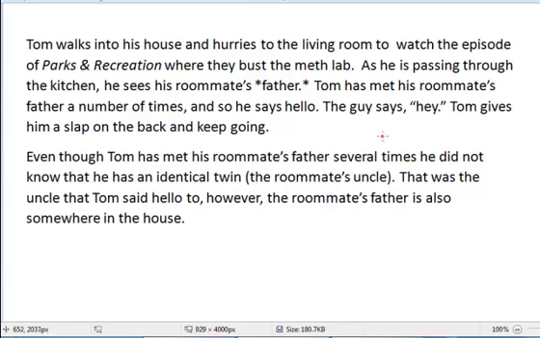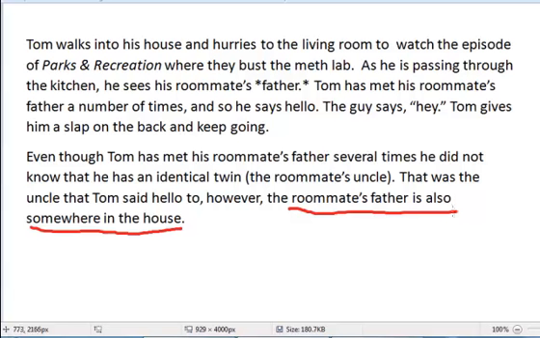And the reason why we would say that, based upon Locke's definition, that is the definition that's on page 53, is because Tom has the belief that the roommate's father is in his house. It's true. So we see here that the roommate's father is somewhere in the house, so that's a true belief.